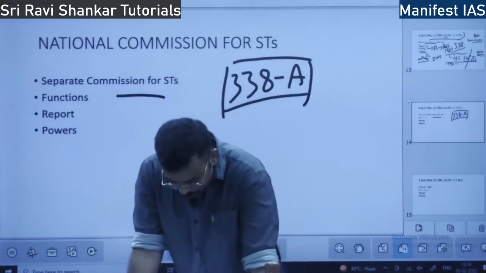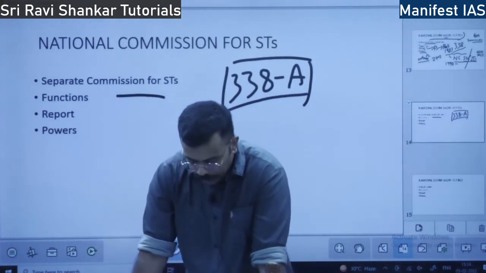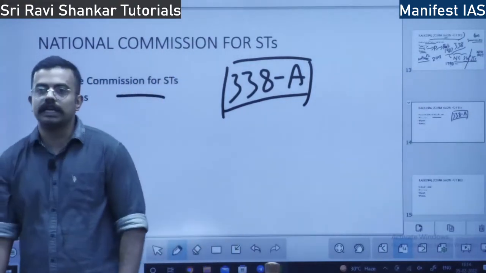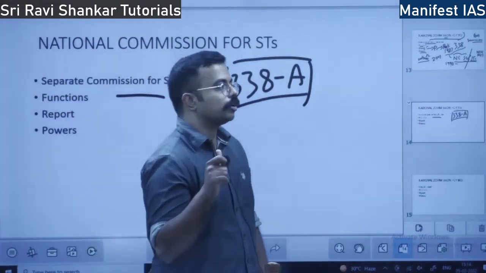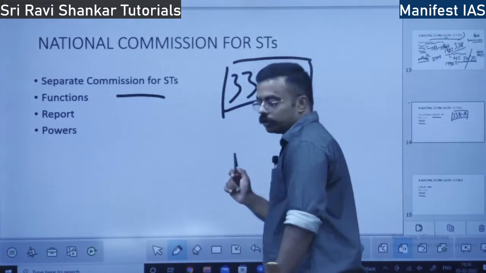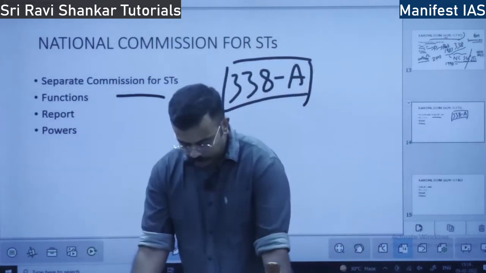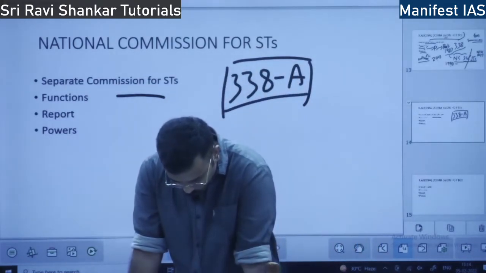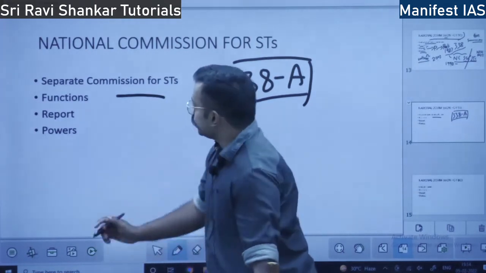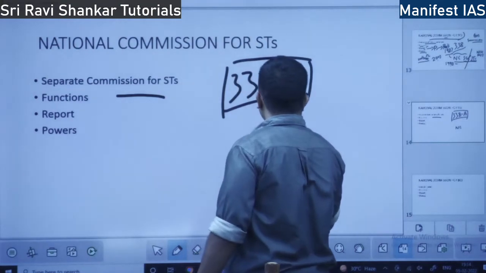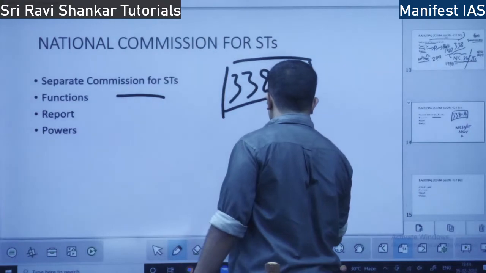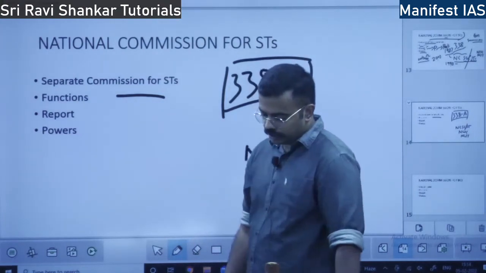Okay. Separate commission. So I already told this: the National Commission of Scheduled Caste and Scheduled Tribe, both of them got constitutional status when? In 1990. Both of them got separated when? They got separated in the year 2003. In 2003, the National Commission of Scheduled Caste and Scheduled Tribe got separated into NCSC and NCST.